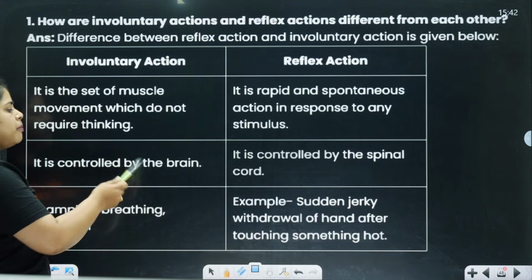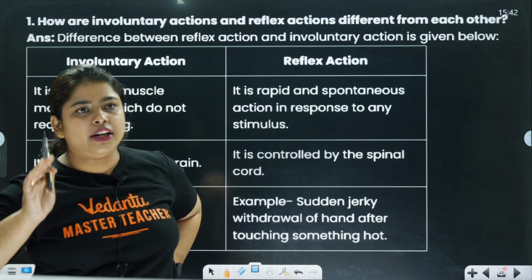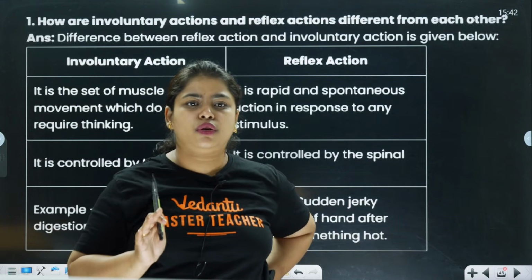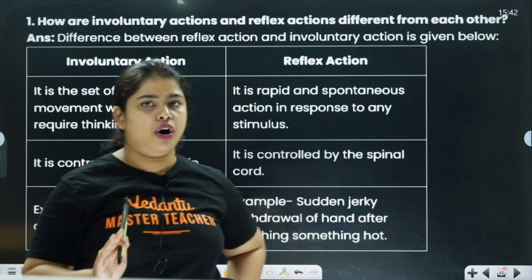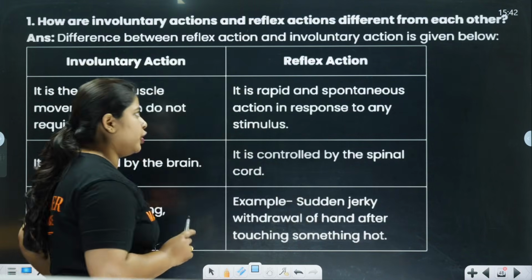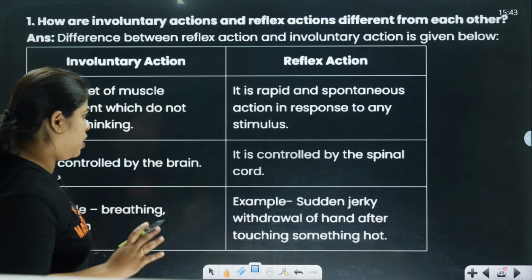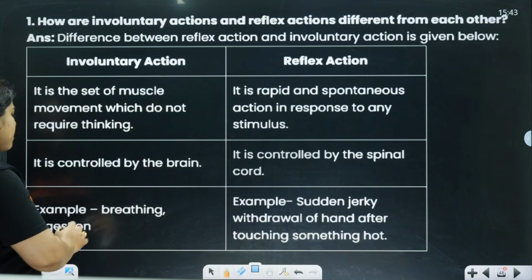Next, involuntary action is controlled by the brain. It is controlled by the brain, whether that thing is going to happen or not. Clear? Next, reflex action is controlled by the spinal cord. So reflex action is going to be controlled by what? Spinal cord. Clear? What example can we take?